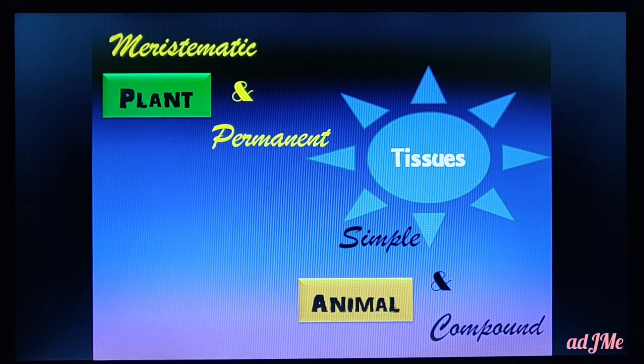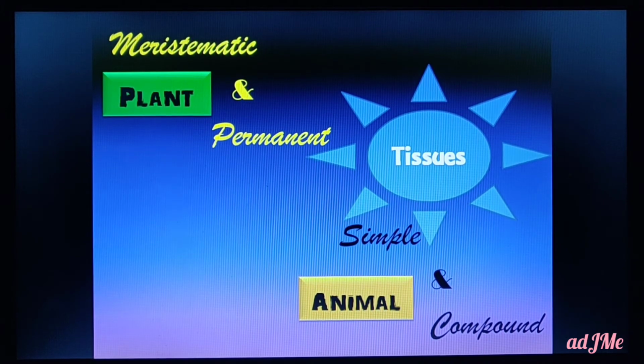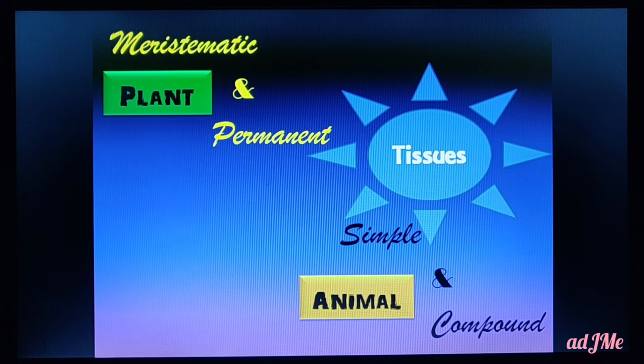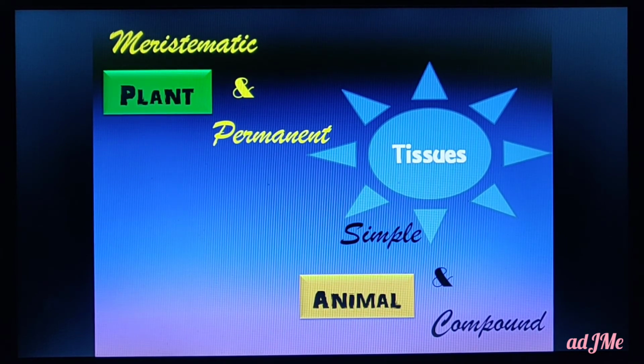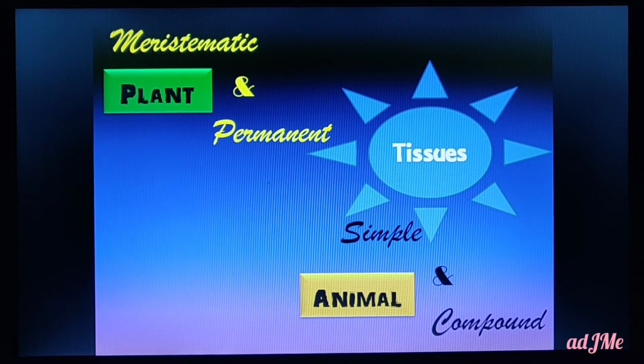If it becomes a collenchyma, till the death of that cell it is a collenchyma. If it becomes xylem or phloem, till the death of that cell it is xylem or phloem. It cannot be transformed into any other type of tissue.